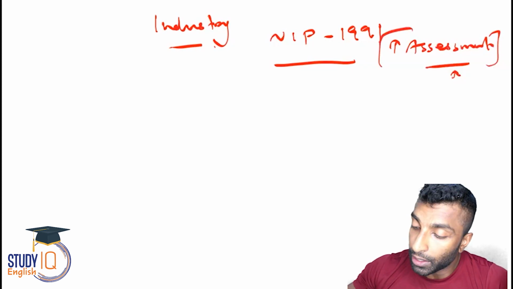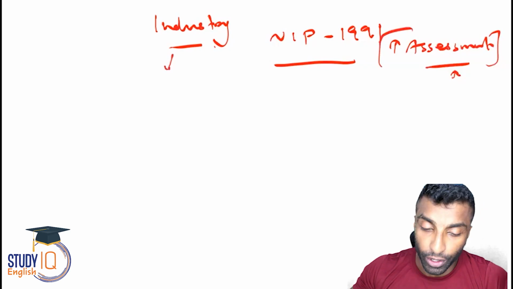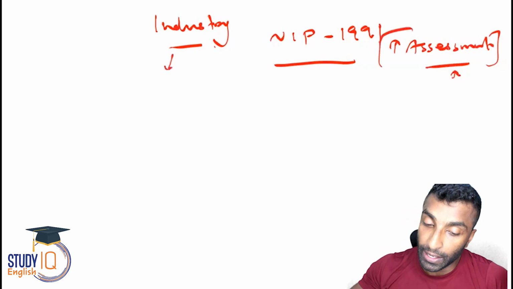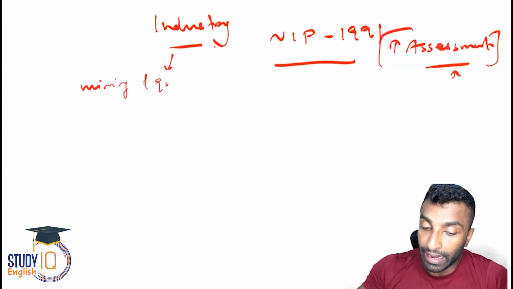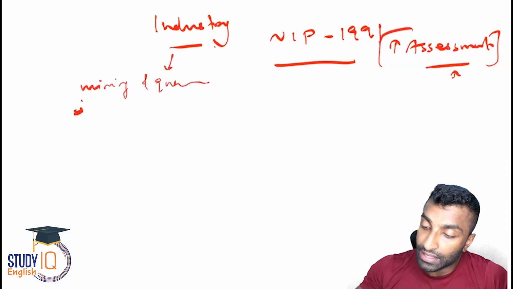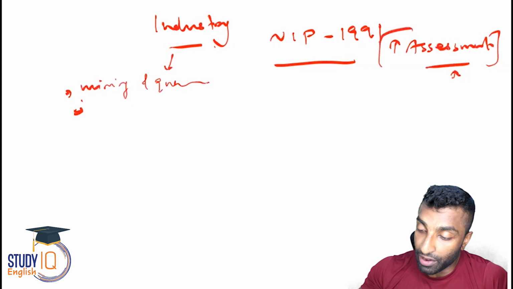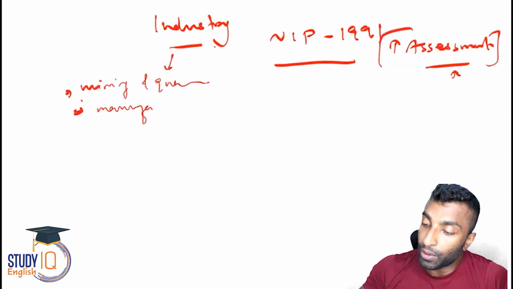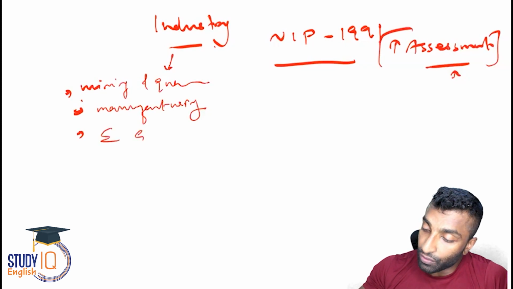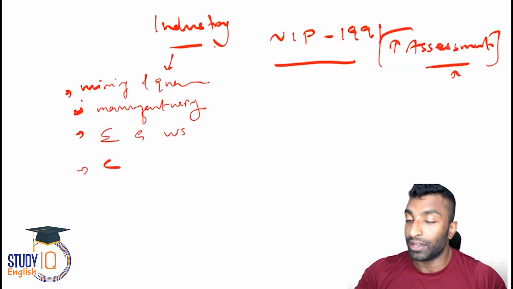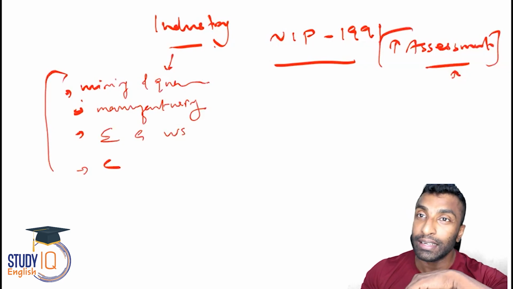Then, if you look into industry, what all things will come in this sector? Mining and quarrying will come, and then most important will be manufacturing. I'll also be talking about manufacturing, and then electricity, gas, water supply, and construction.